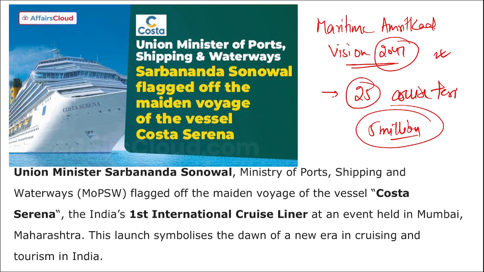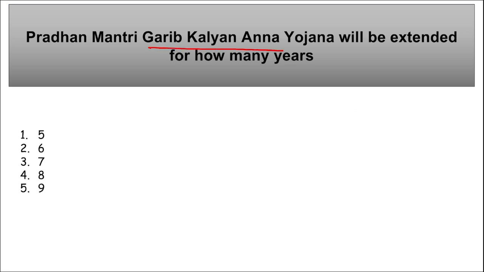And here you can see this is Costa Serena, that is India's first international cruise liner launched by Sarbananda Sonowal ji. It was launched at an event held in Mumbai, Maharashtra, and this symbolizes a new era in cruising and tourism in India. Pradhan Mantri Garib Kalyan Anna Yojana will be extended by how many years?